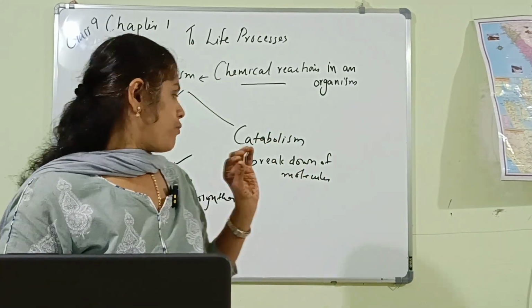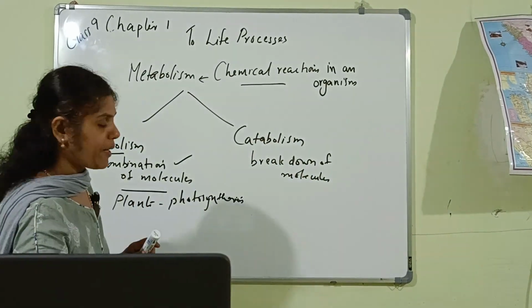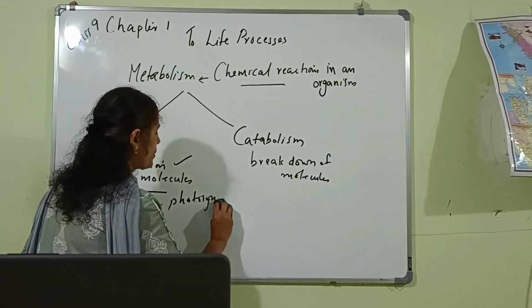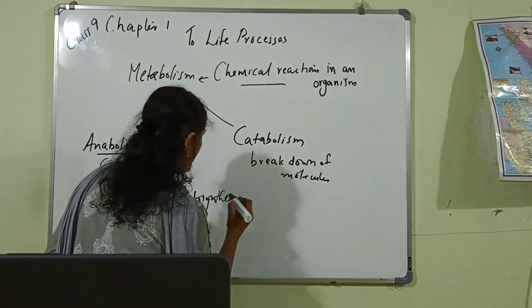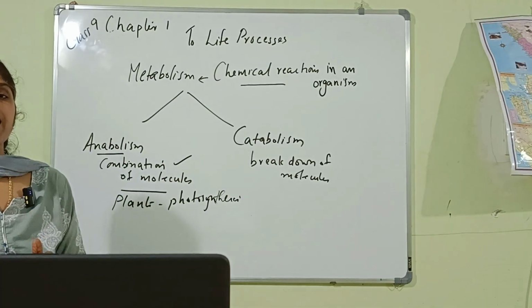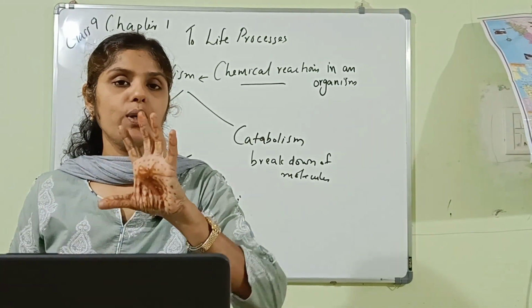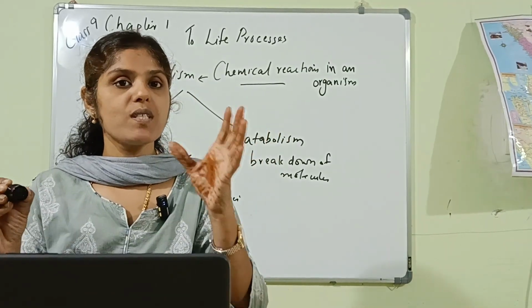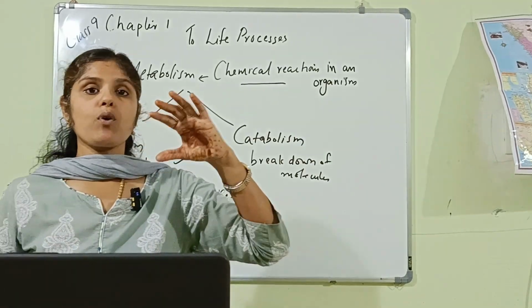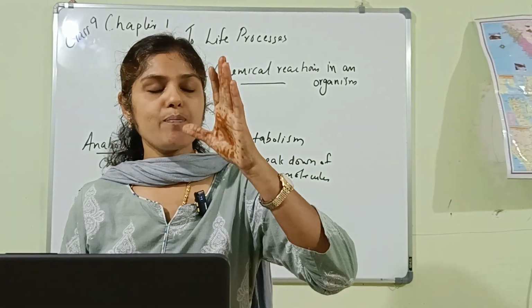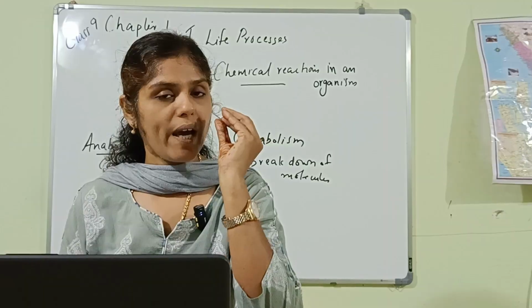So for the preparation of glucose, the plants require carbon dioxide as well as water. Glucose is a complex molecule, prepared by the combination of simple molecules like carbon dioxide and water. That is anabolism, and that is an example for anabolism.